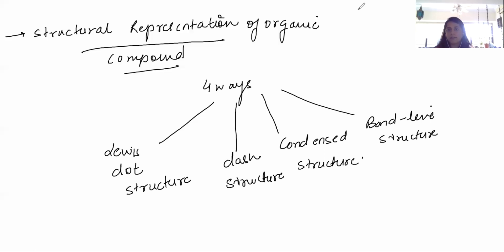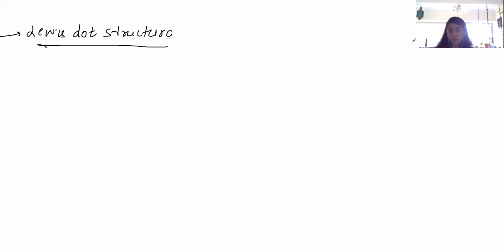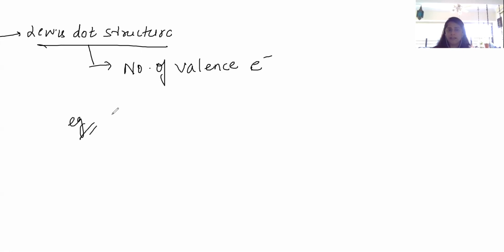And first is Lewis dot structure. So you can guess from its name that it was given by the scientist Lewis, and we also have Lewis acids. So this was given by the scientist Lewis. And what does this dot represent? This dot represents number of valence electrons. For example, let's get started with the simplest example, that is carbon.